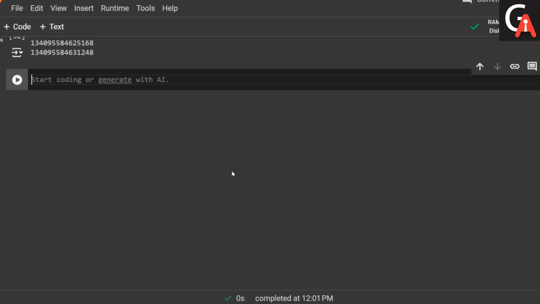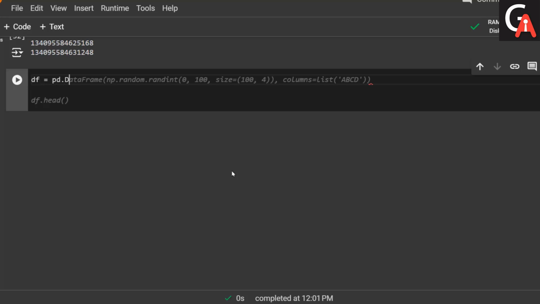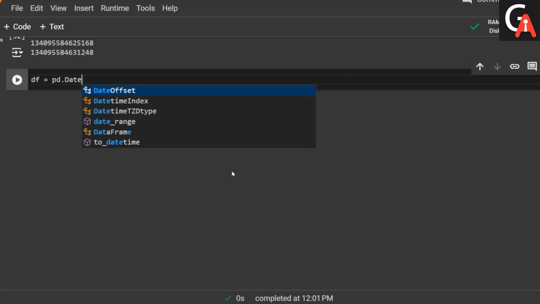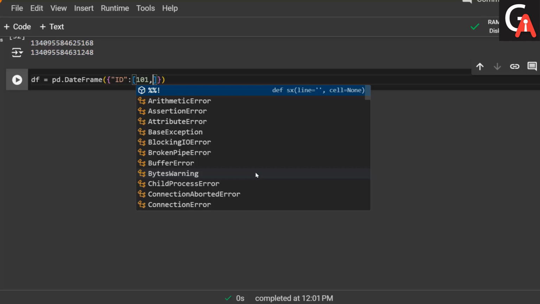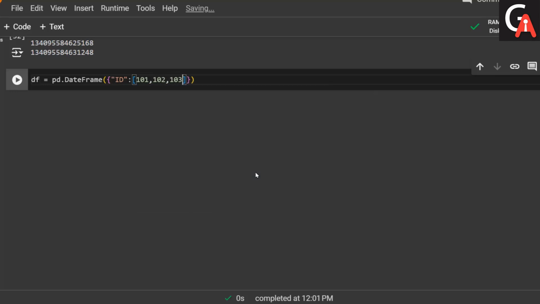I add one code cell here, and in that code cell I first create my data frame. df is equal to pd.DataFrame, and I'm taking one dictionary with key value pairs. The first key is id, with values 101, 102, 103, 104, 105.